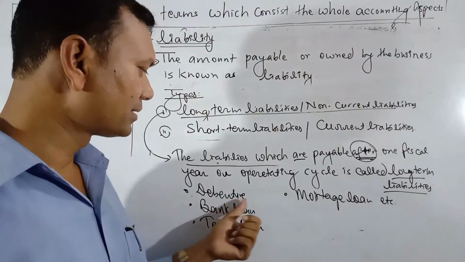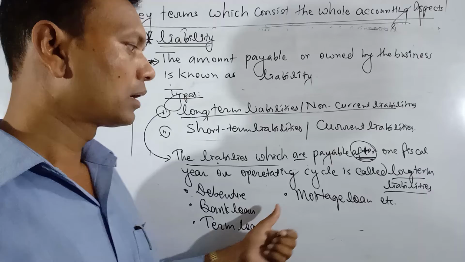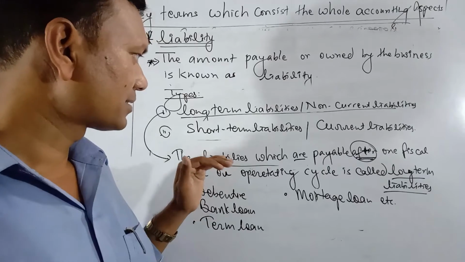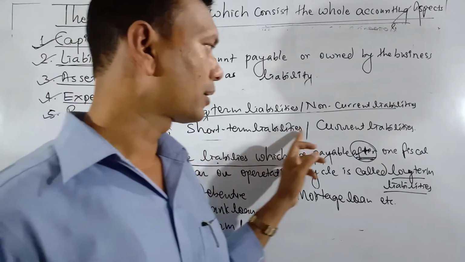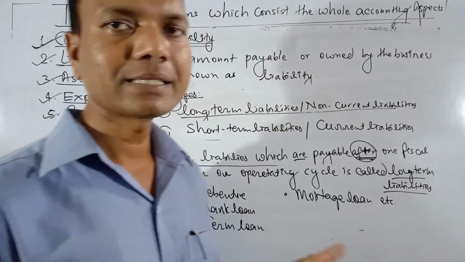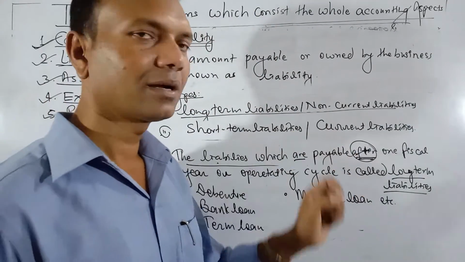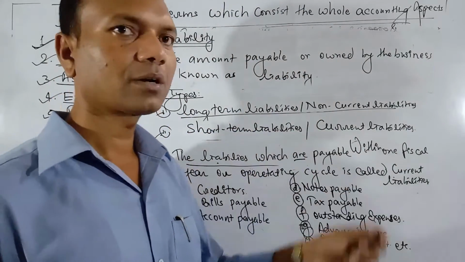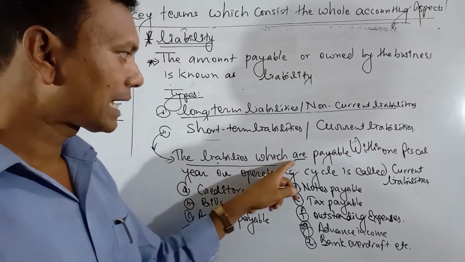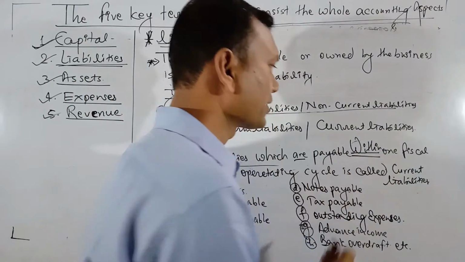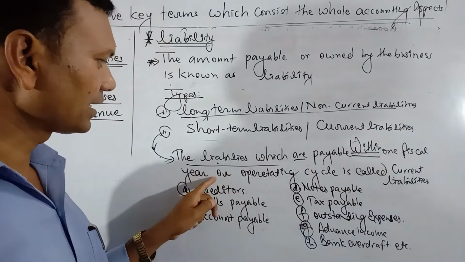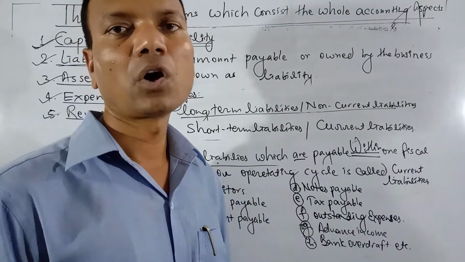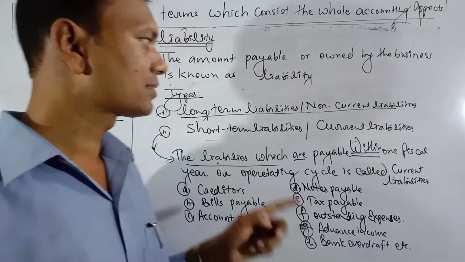For example, debenture, bank loan, term loan, mortgage loan, etc. These are long-term liabilities. Next, see the definition of short-term liabilities or current liabilities. This is simple. You just have to change the word after. The liabilities which are payable within one fiscal year or operating cycle are called current liabilities. It should be paid within 1 year or one operating cycle. Then that is a current liability.